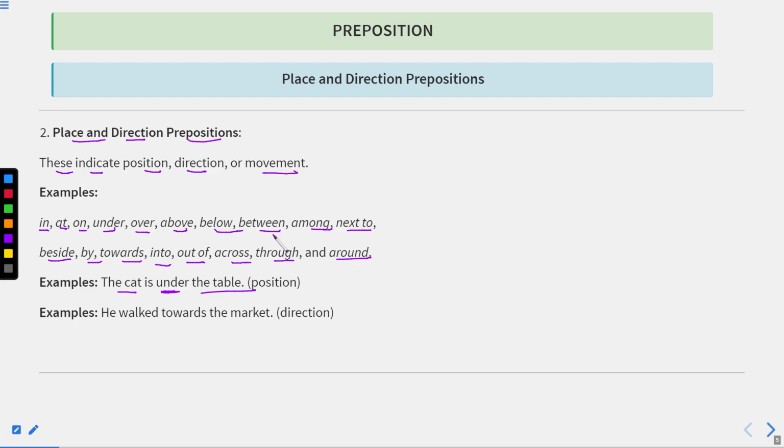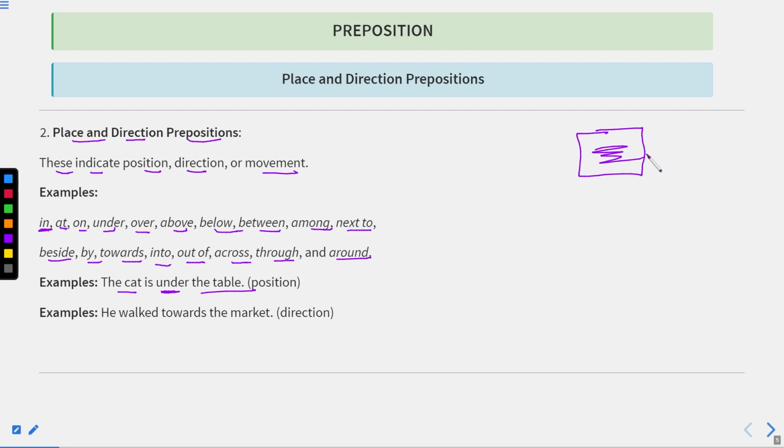Now, there are various sentences that can be made with the help of these prepositions. Let us elaborate these prepositions one by one. In shows when someone is within the boundaries of something. We are going to elaborate these prepositions later on, but here I'm only giving the gist of these prepositions. In is basically used to show when something is within the boundaries. For example, Sita is in her room.